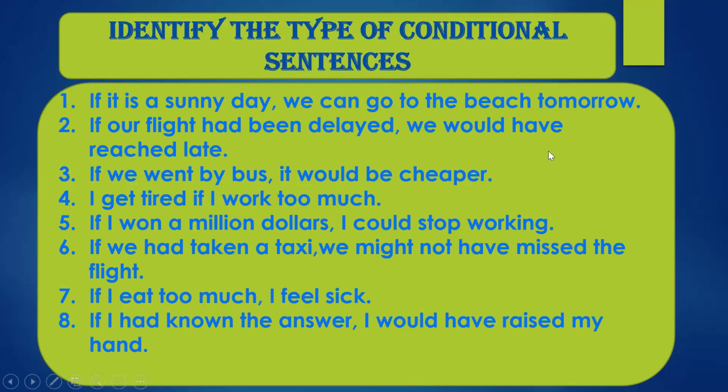If our flight had been delayed, we would have reached late. Arisha. Ma'am, this is a type 3 conditional clause. Type 3, yes, very good, because had been is again past perfect, and would have reached is again type 3 conditional clause, the would plus have plus verb. If we went by bus, it would be cheaper.